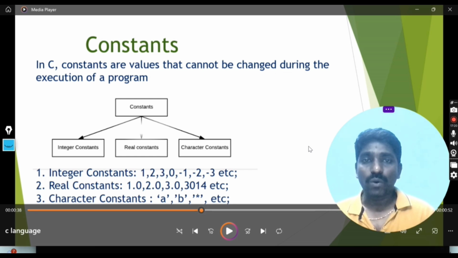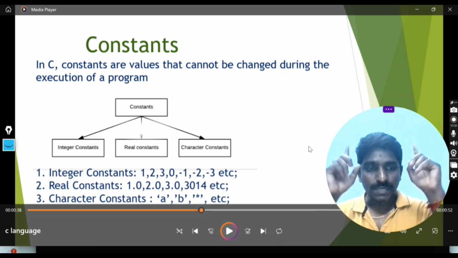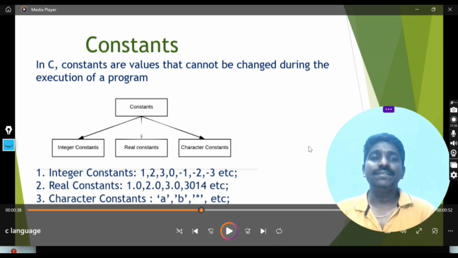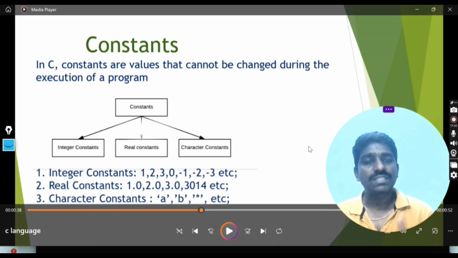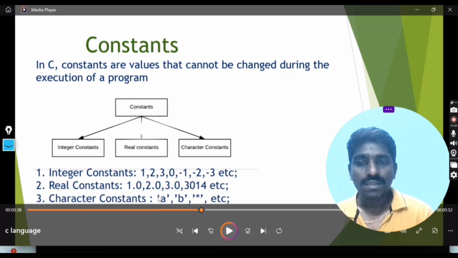If you have doubt, I will specify. Suppose I have to give one value, that is the employee ID or employee name. If I specify the employee name in single quotation, whether it is a character or a string, it is definitely a string. Why? Because a character always consists of a single value. Okay, so these are the character constants.